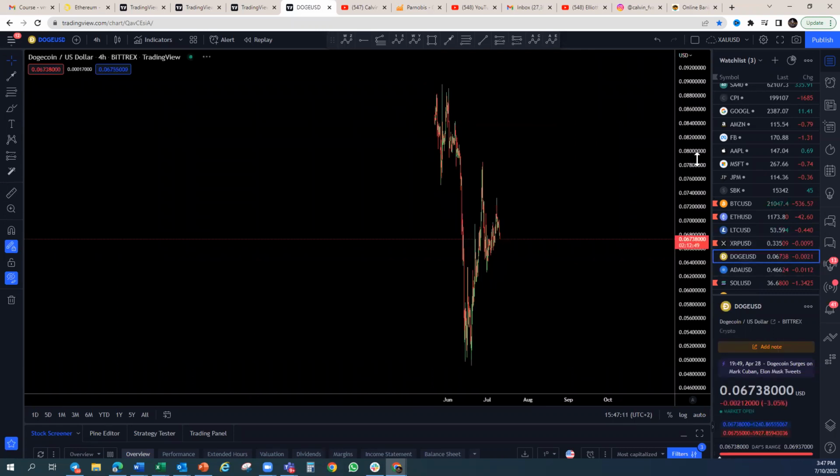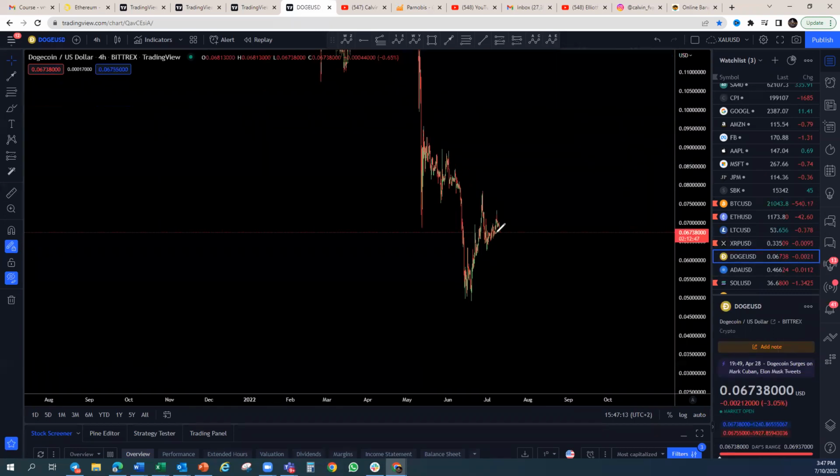Now for the rest of them, we're just looking for these structures. Now look at Dogecoin. Dogecoin seems to be giving us this structure. We can come down around this level. We can push back to around this level on Dogecoin. So let's see how this is going to play out.